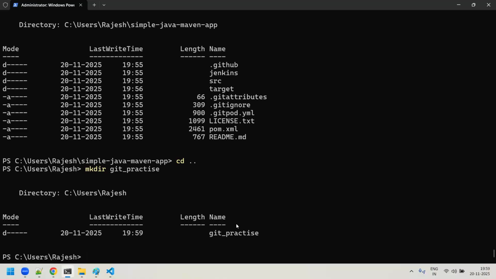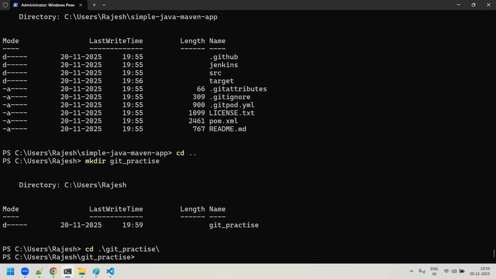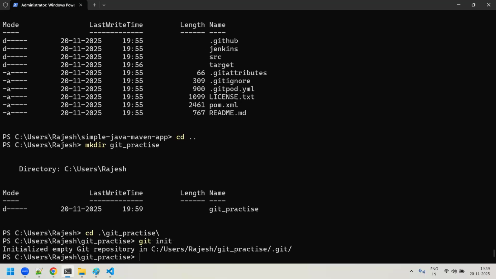Quickly, I'll get inside this git practice folder, and I want to initialize it as a repo. For that, I have to run the git init command. So you make that folder a Git repo itself, right?